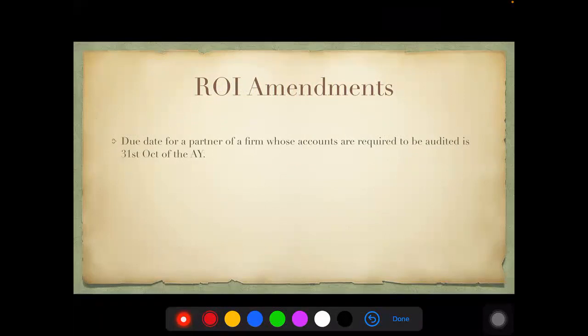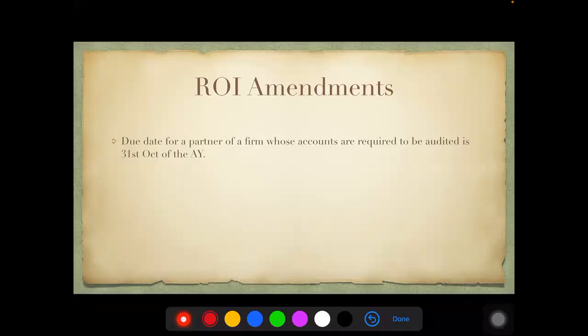Please remember, 20% is the PAN criteria for every section except where they specifically mention otherwise. For example, under 194O, they have clearly given that it would be 5% if PAN is not furnished. For your supplier section TCS, they have clearly mentioned it would be the higher of 1% or twice the rate. So on those sections, we will not apply the 20% criteria. I hope that's clear now. That is as far as your TDS and TCS is concerned.